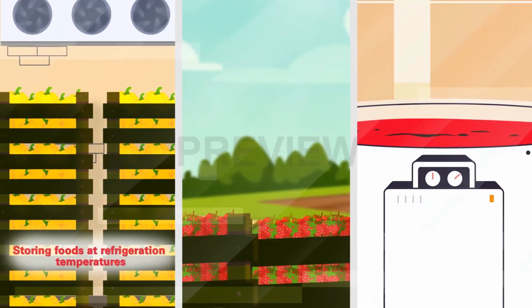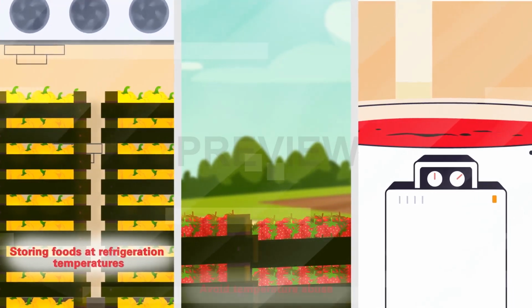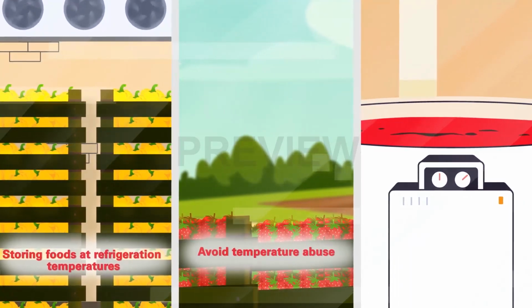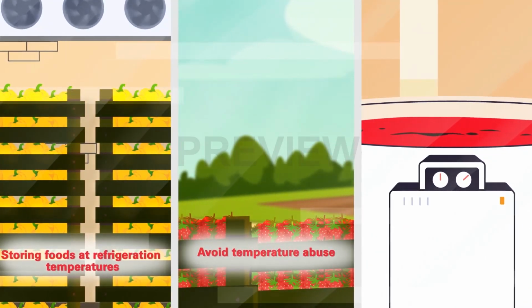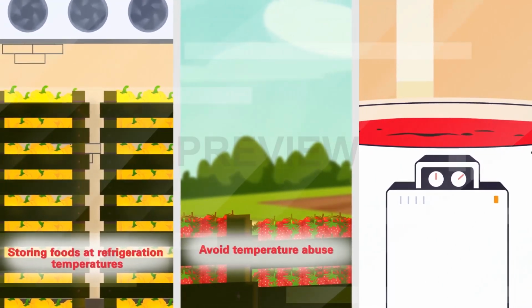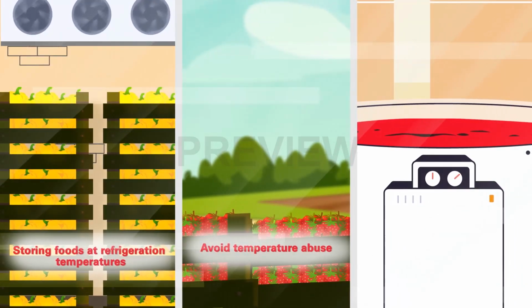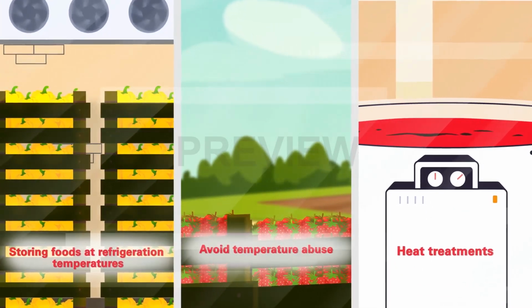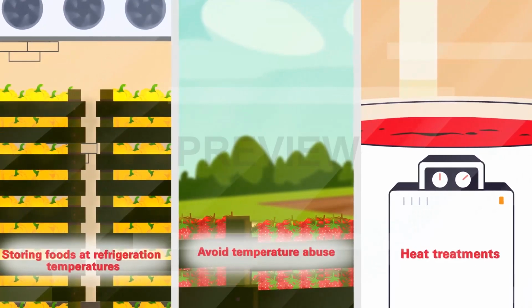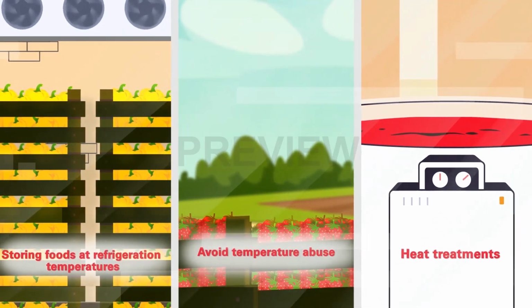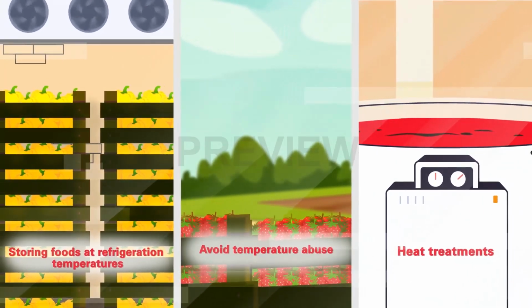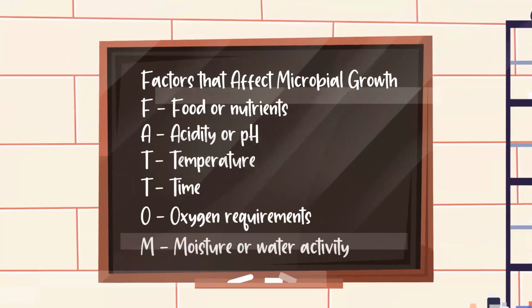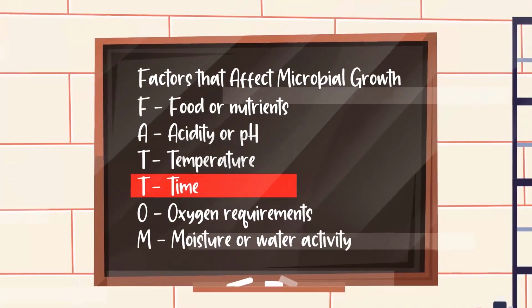A great deal of economic loss due to spoilage results from temperature abuse, and many foodborne disease outbreaks are subsequent to a period of temperature abuse. Alternatively, heat treatments such as cooking and pasteurization can significantly reduce bacterial numbers that cause both illness and spoilage. The fourth factor we'll focus on is time.